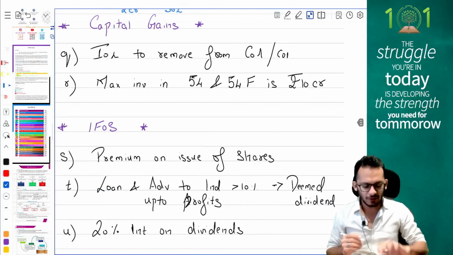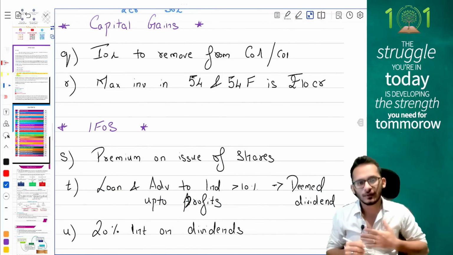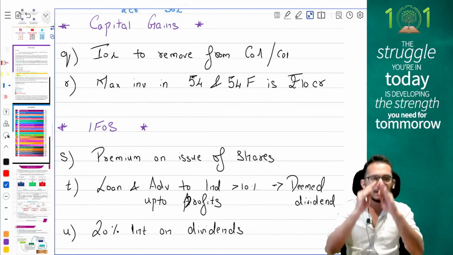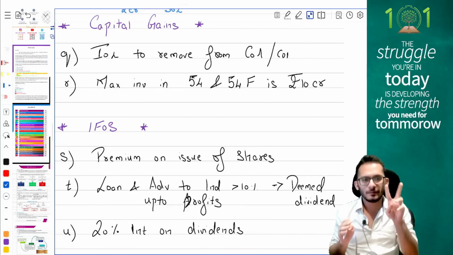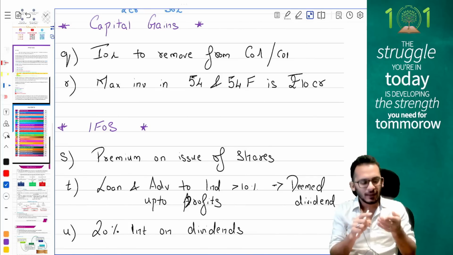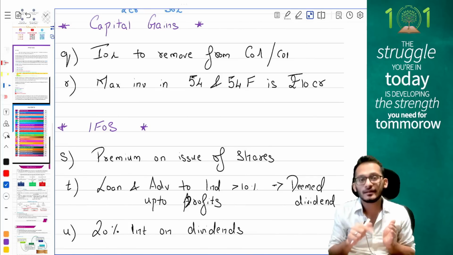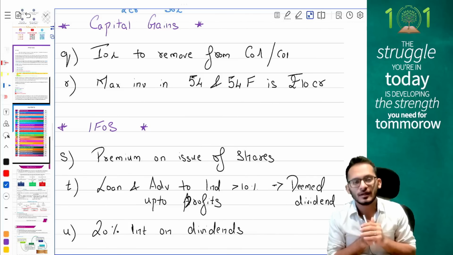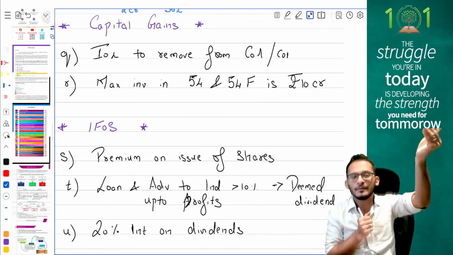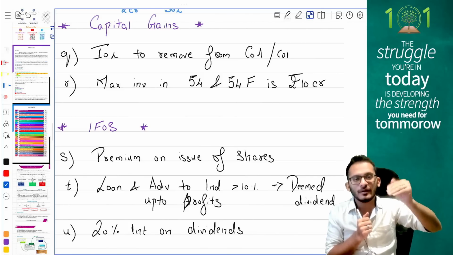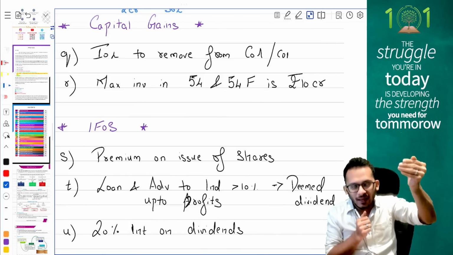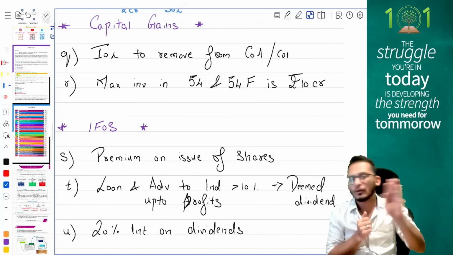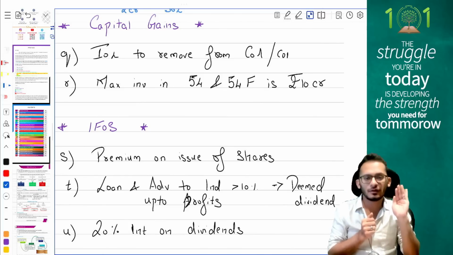Next chapter, your capital gains. 2 critical things which I want you to remember from exam perspective. You may have already done the immovable property format, people, but 2 points to be kept in mind. If the question says they have paid interest on a loan for the house, and the question says they've already claimed it as deduction under other heads, like HP or chapter 6A, then don't take it for the purpose of cost of acquisition or cost of improvement.